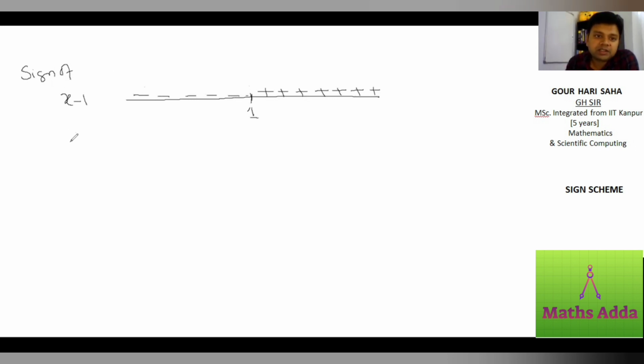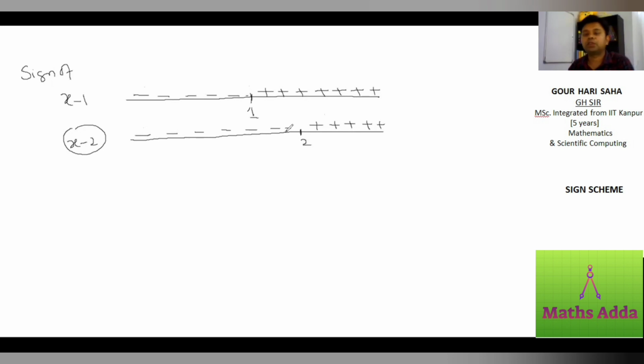Now next I take sign of x minus 2. I think you can very easily tell me this is 0 at x equal to 2. So mark 2 here. Then anything on the right hand side of 2 in x minus 2 is going to be positive, and this side is going to be negative. No confusion, very easy. So if we are looking for signs of linear expressions like this one, it's very easy. One side minus, one side plus.